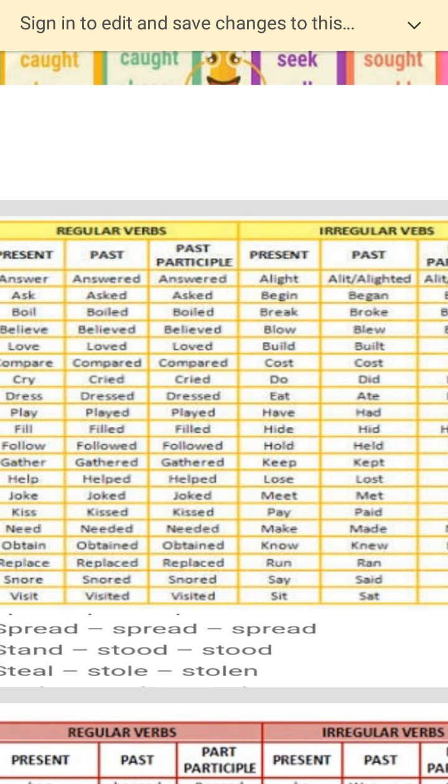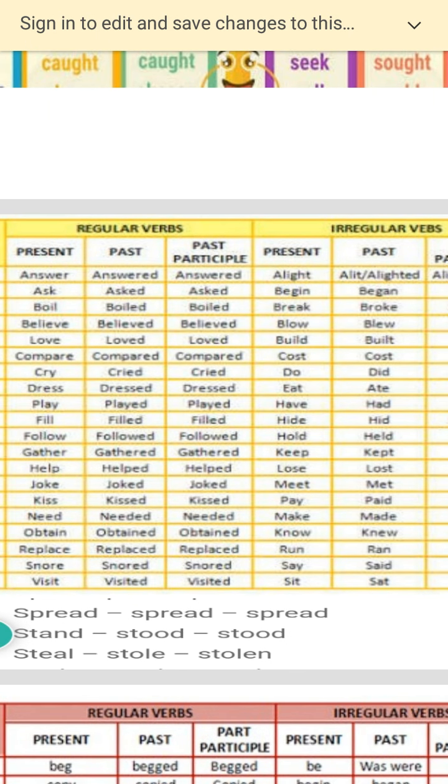Then there is another chart I have where I put both the regular and the irregular verbs for you, and there are examples. Answer, answered, this is a regular verb. Ask, asked, boil, boiled, believed, loved, compared, and then you have cry, play, dress, fill, followed, gathered, help, joke, kiss, meet, obtain, replace, snore and visit.